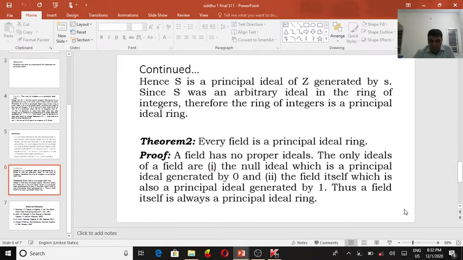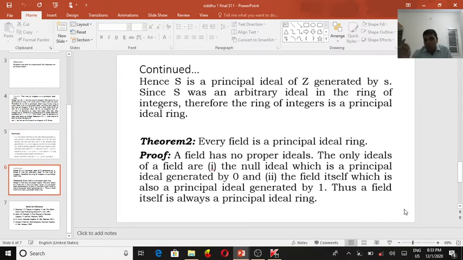So what is a principal ideal ring? By the same proof, a field has no proper ideal. What does a proper ideal mean? Only trivial or improper ideals are allowed. So a field has no proper ideal, meaning its ideals must be trivial ideals. What is a trivial ideal? Zero and itself.